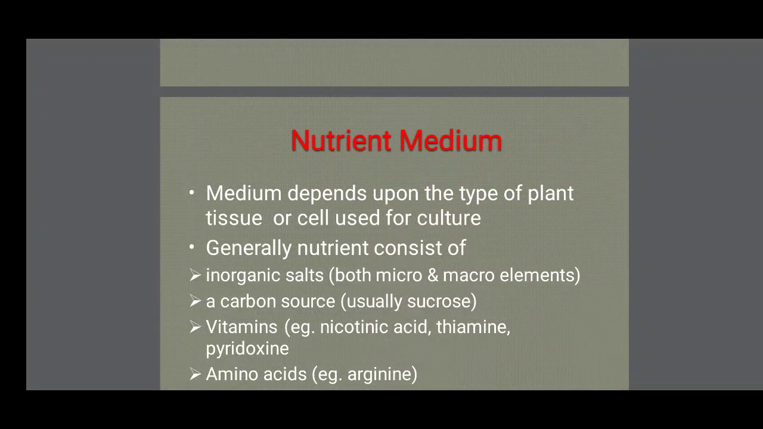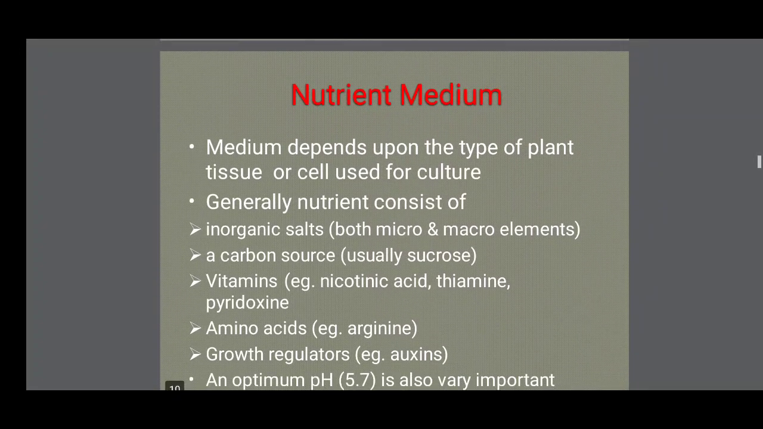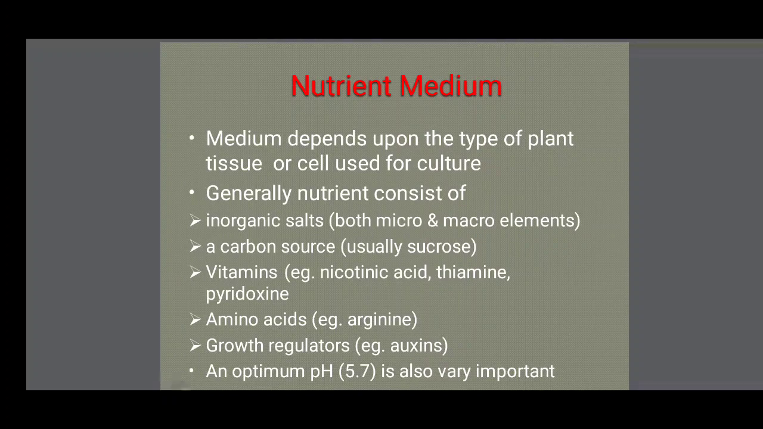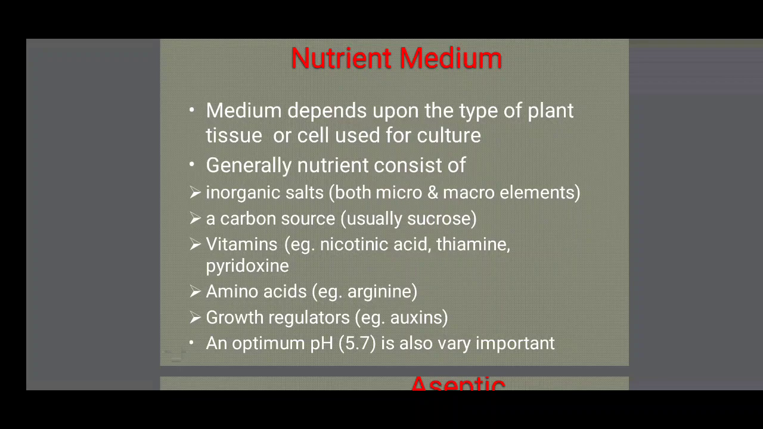Vitamins are also very useful in plant tissue culture, for example nicotinic acid, thiamine, pyridoxine. These vitamins are included in the nutrient media of tissue culture. At the same time, some important amino acids, such as arginine, are used in the nutrient medium. Growth regulators, auxins and cytokinins, are included in the nutrient medium. The pH of the nutrient medium is always maintained at a neutral, optimum pH, that is 5.7, which is very important. These are the nutrient medium conditions.